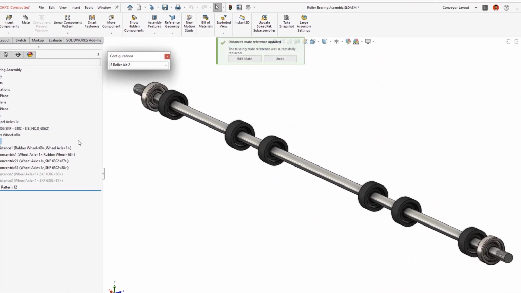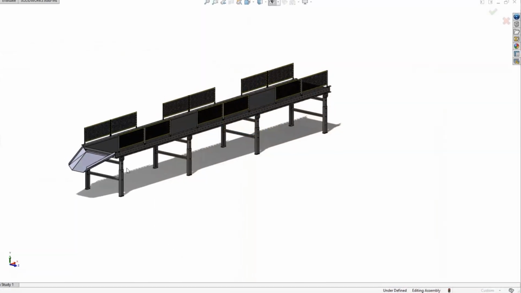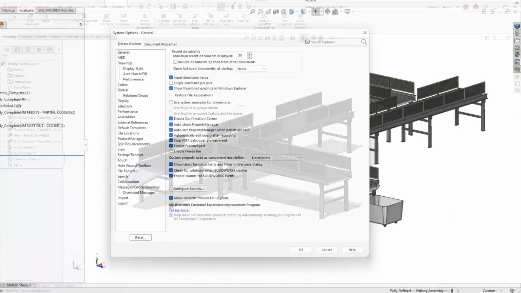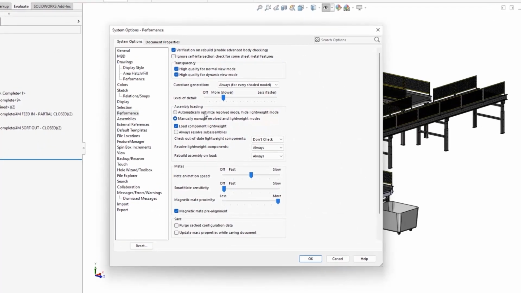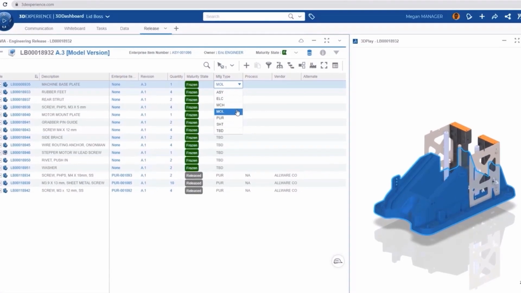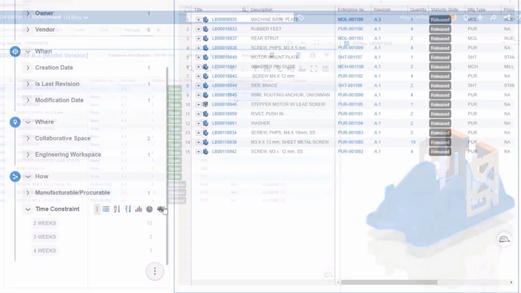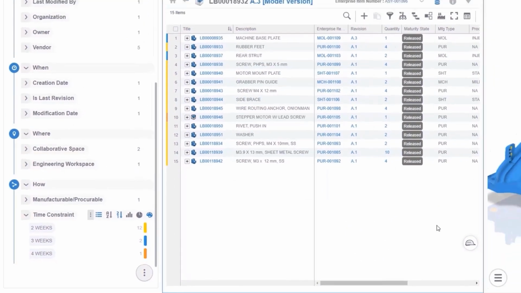So whether you're building simple or complex assemblies, SOLIDWORKS 2023 offers an array of new enhancements to ensure your job can be done as efficiently as possible. And make sure to check out how connecting your assembly designs to the 3DEXPERIENCE platform can extend value to other users and stakeholders beyond the design interface.